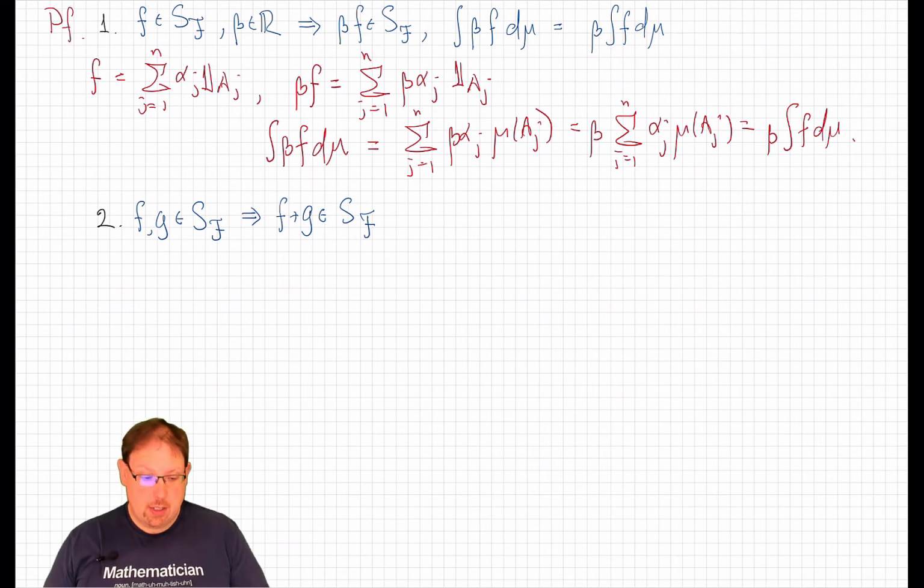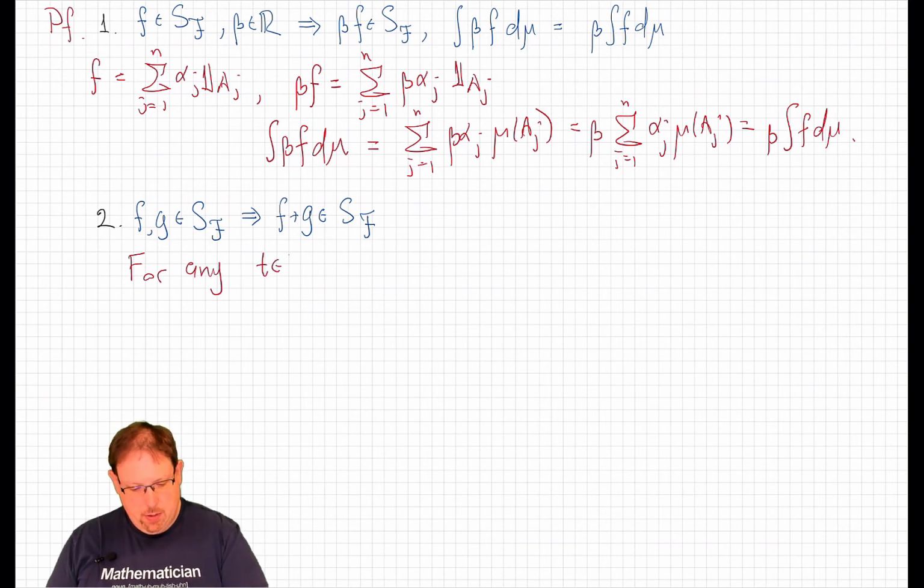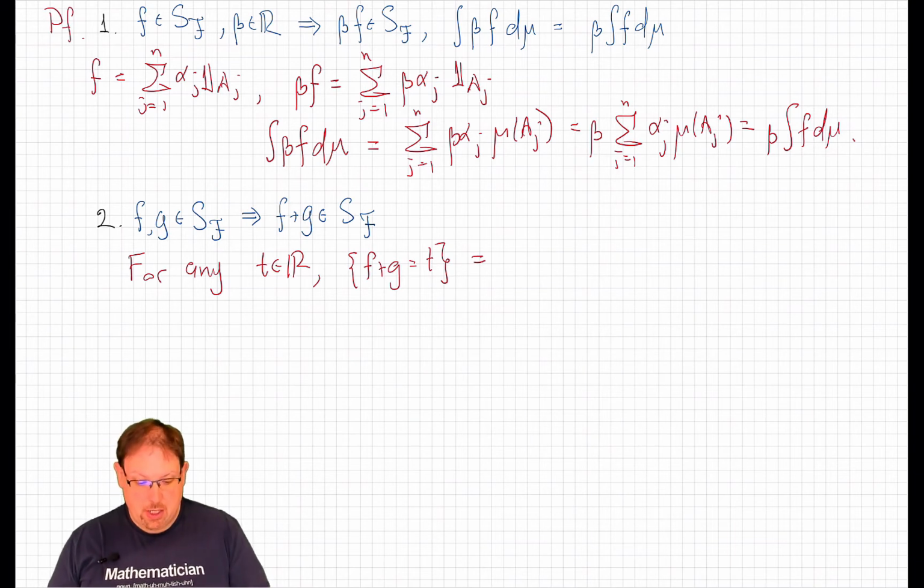Now let's look at addition, which is a little trickier. For any potential value t in the reals, let's look at the event that f plus g equals t. Well, if f plus g equals t, then f must take some value x, and g must take some value y, where x and y happen to add up to t.